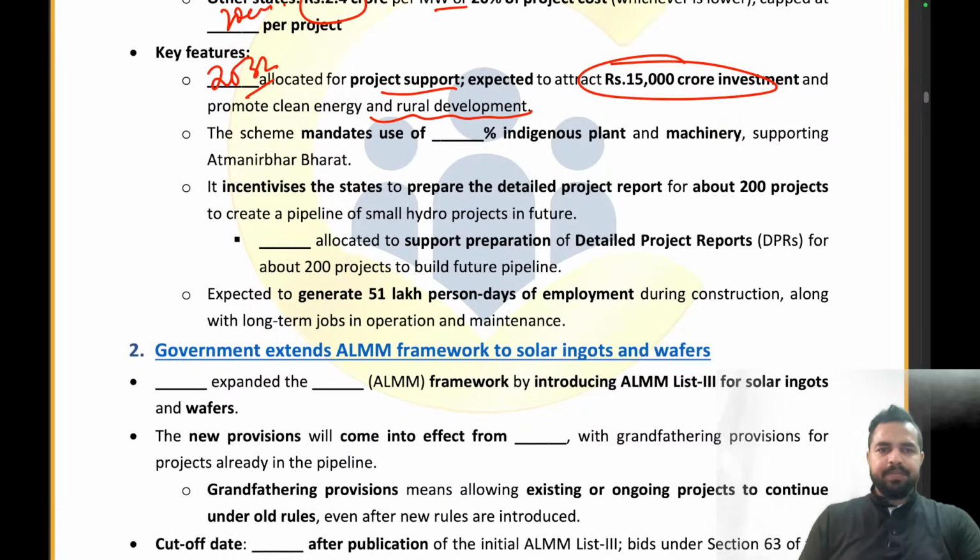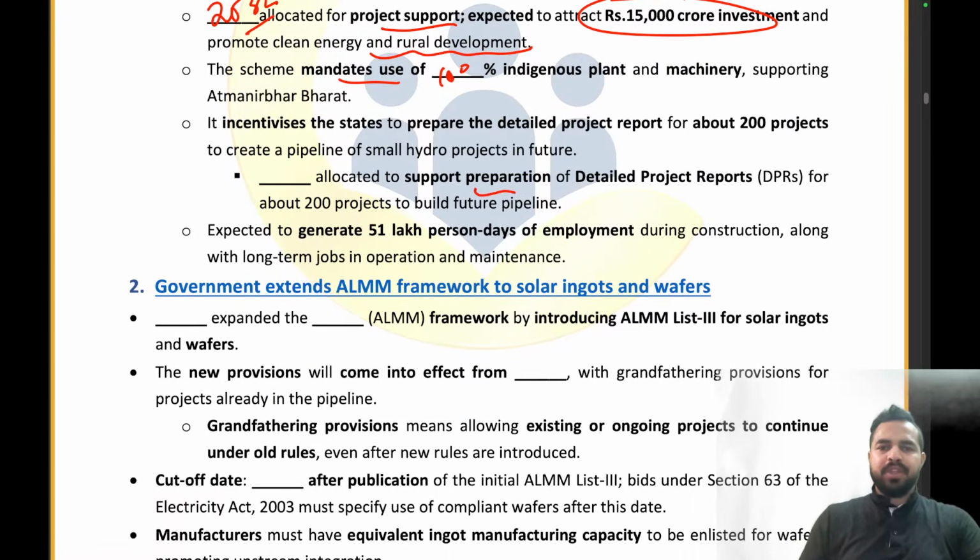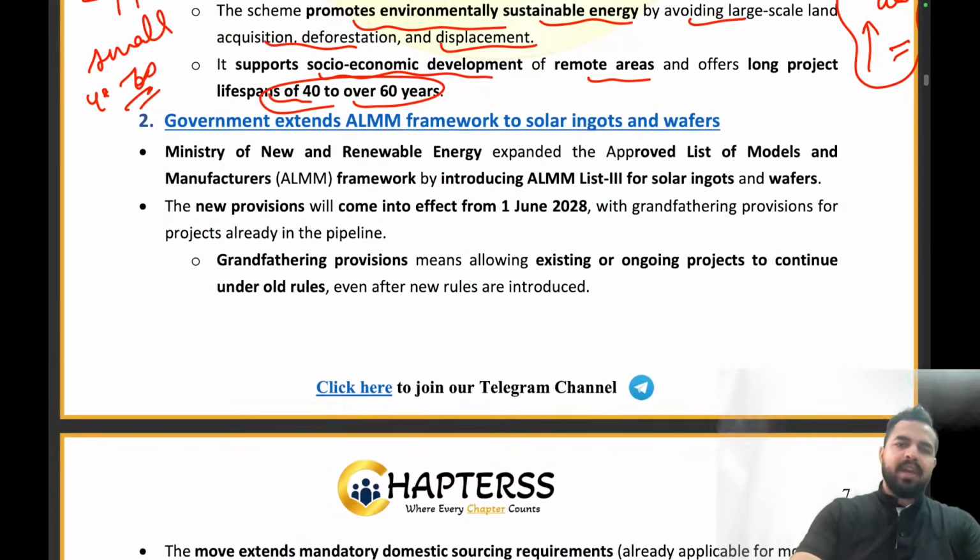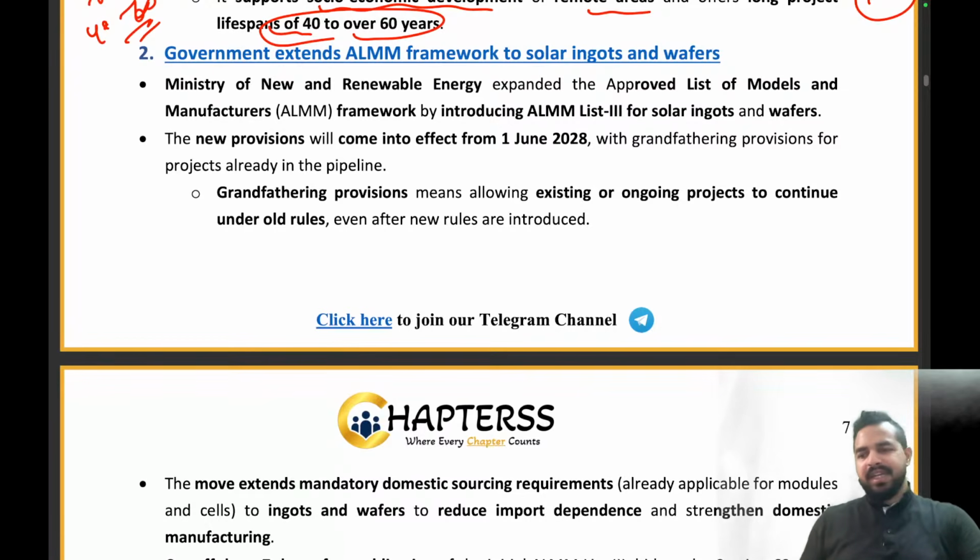Clear? The scheme mandates the use of 100% indigenous plant and machinery. Dash allocated to support preparation of the detailed project reports. How much amount? Rupees 30 crore we are providing for this. Absolutely right. Well done everyone. Everybody has given me the right answer. Now my dear friends, the next part is really very interesting.